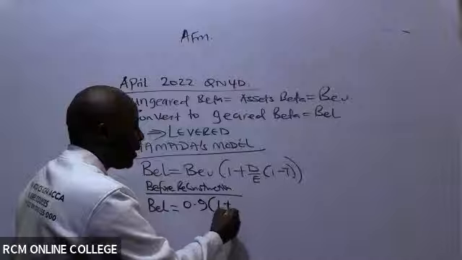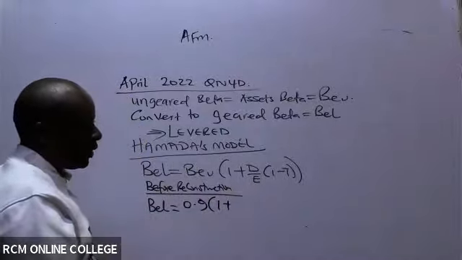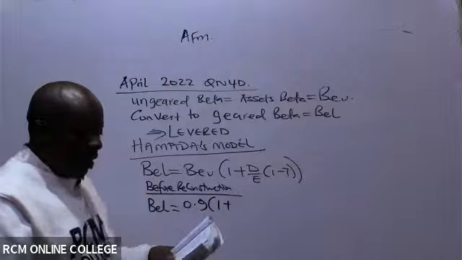Into 1 plus debt to equity before reconstruction.